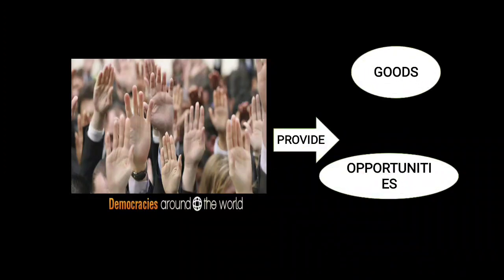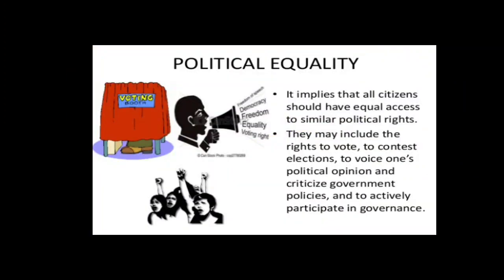opportunities to the people so that they would benefit out of it and have a stable life as well. So all democracies around the world provide goods as well as opportunities in order to uplift the condition of the country. Democracy also provides a very unique thing, that is, political equality to the citizens in the country.